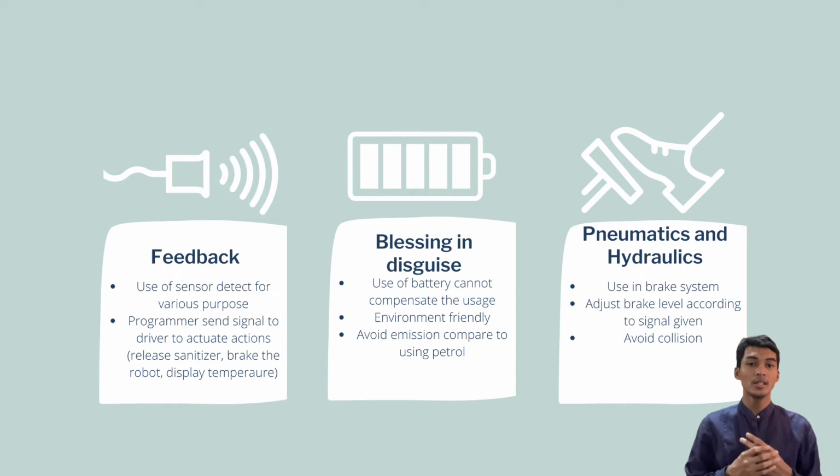And the second is the blessing in disguise principle. Even though the battery cannot compensate for daily usage or for operating days, it is environmentally friendly, and it avoids emission compared to using petrol. And for the last, it is the pneumatic and hydraulics. It is used in the brake system. It also adjusts the brake level according to the signal given, and it is to avoid collision.